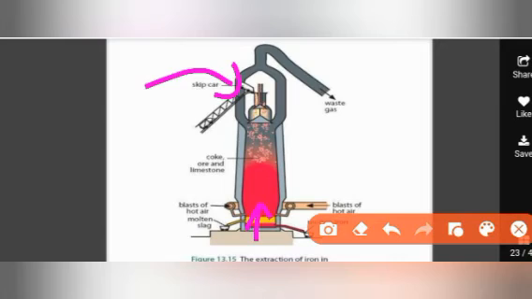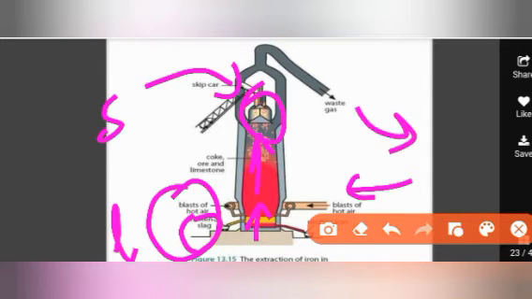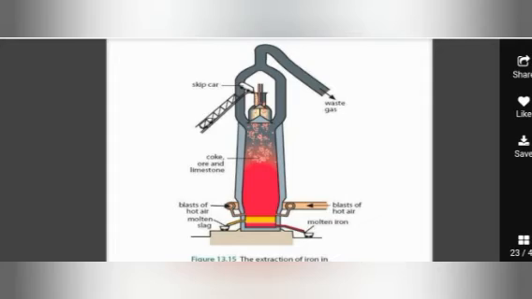From here we blast hot air, which converts solid iron into liquid iron, called molten iron. The slag is formed by blasting the hot air. The coke, ore and limestone are passed in, and here it will be melted, and the waste gas will be released from here. This is the process.